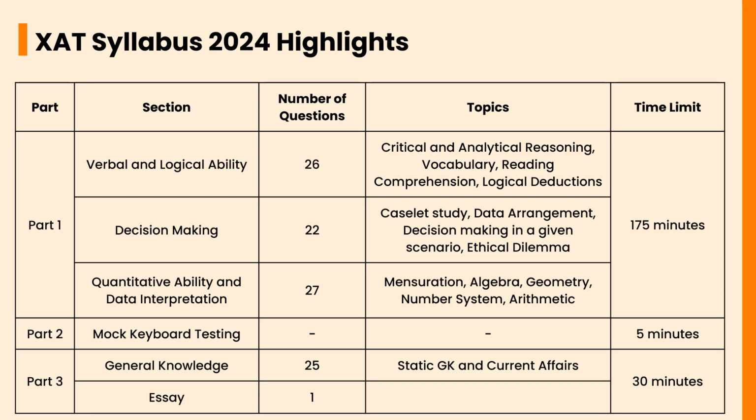In Part 1, the verbal and logical ability section has 26 questions. Topics include critical and analytical reasoning, vocabulary, reading comprehension, and logical deduction. The decision making section has 22 questions. Topics include data arrangement and decision making in a given scenario, ethical dilemma. The quantitative ability and data interpretation section has 27 questions. Topics include mensuration, algebra, geometry, number system, and arithmetic. In Part 1, the time limit for all sections is 175 minutes.